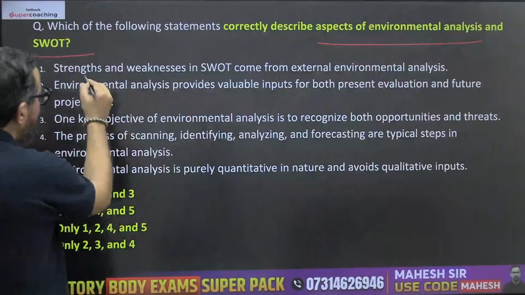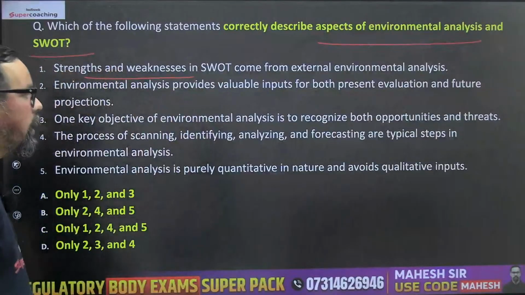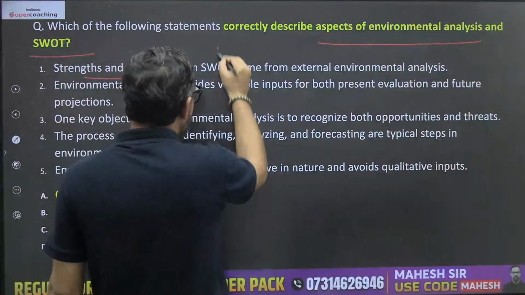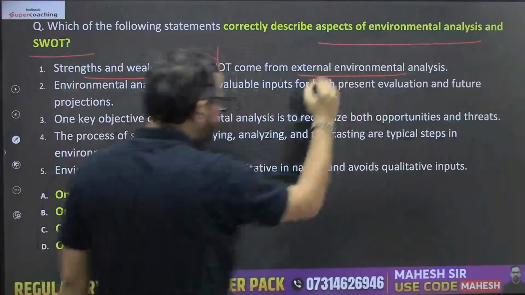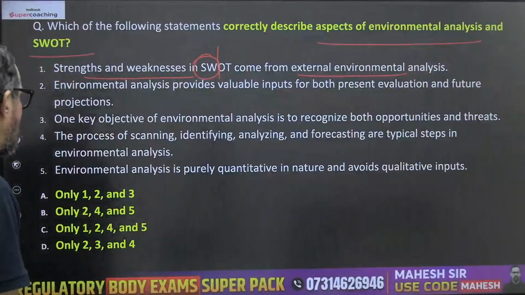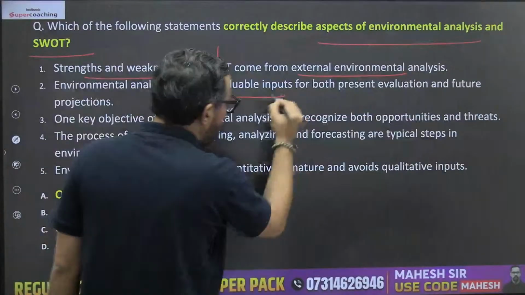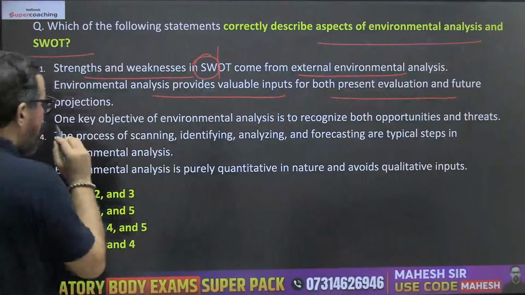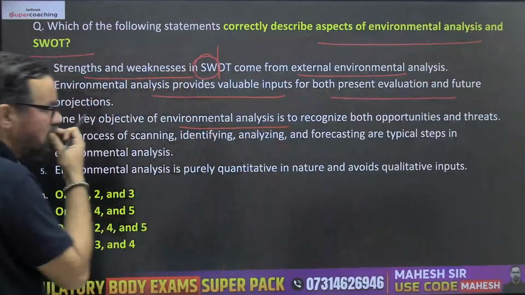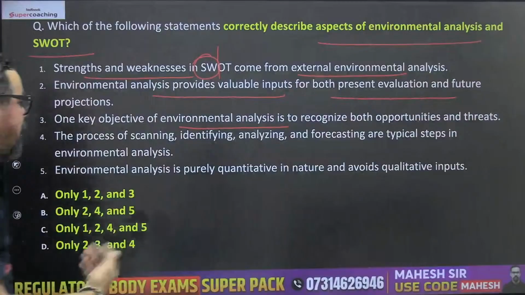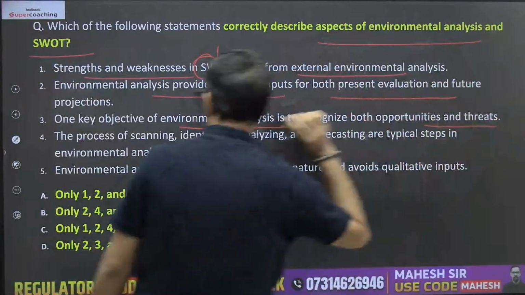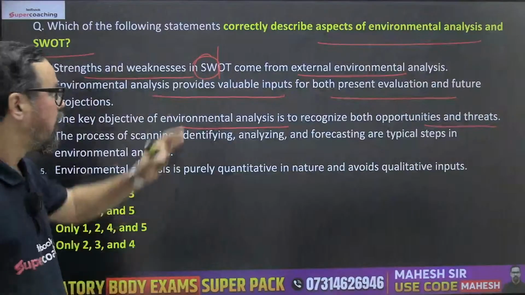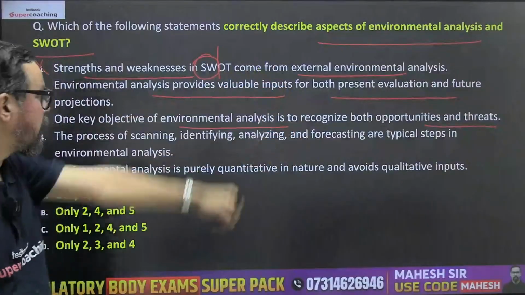So strength and weaknesses in SWOT come from the external analysis. ठीक है? So strength and weaknesses, this first part is saying it is part of the external business analysis. Environmental analysis provides valuable input for both present evaluation and future projections. One key objective of environmental analysis is to recognize both opportunities and threats, 100% true, ठीक है. So, okay, side by side we'll go through these. First statement is wrong. Strength and weaknesses are internal, and opportunities and threats are external, right?